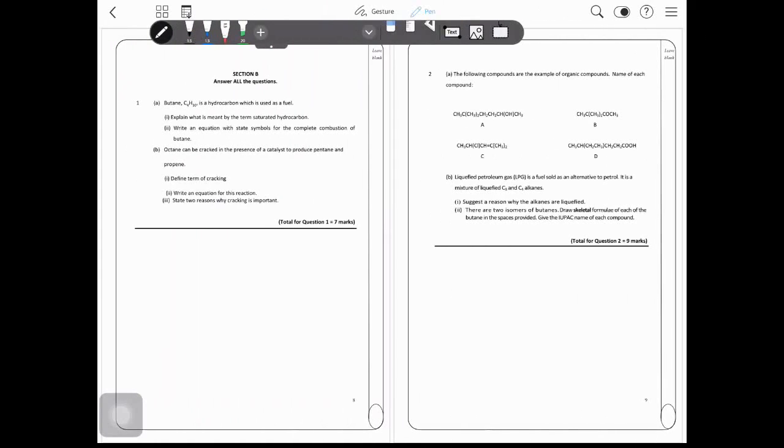Let's go into section B. The first question, butane C4H10 is a hydrocarbon which is used as fuel. Explain what is meant by the term saturated hydrocarbon.